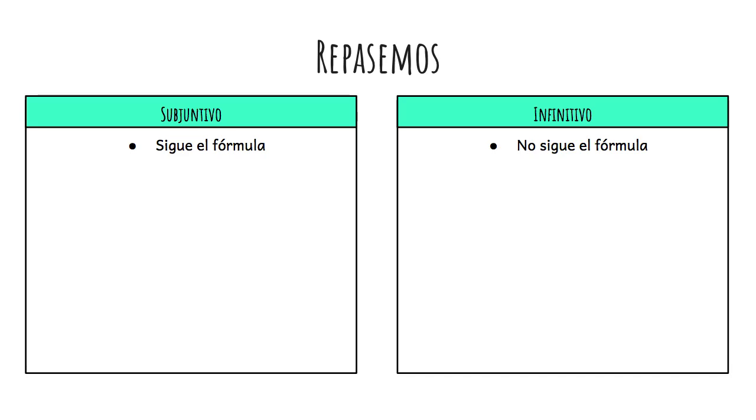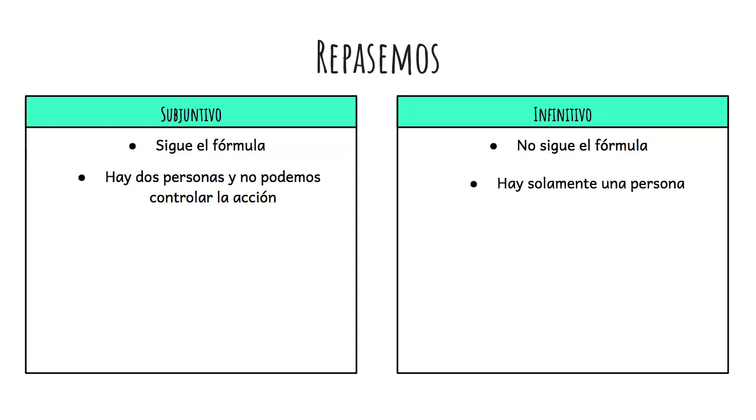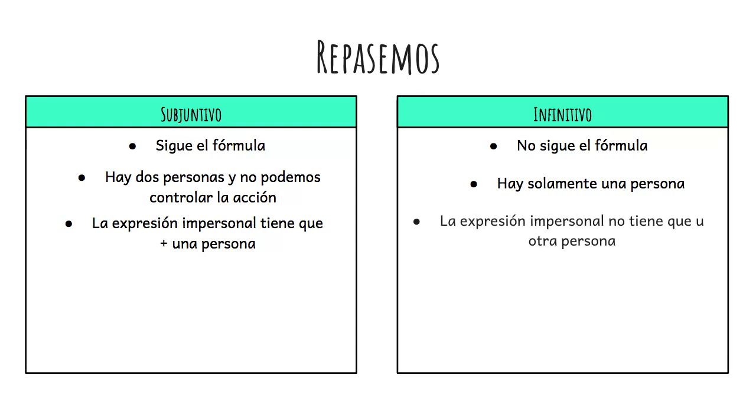Infinitive clauses do not follow that formula. In the subjunctive, there are two people, and therefore we lose control as to whether or not the action is going to occur. In the infinitive, there's typically only one person involved. For the subjunctive, the impersonal expression has que plus another person. And in the infinitive, the impersonal expression does not have que or another person involved at all. I hope that helped you learn when to use the subjunctive or the infinitive in Spanish.